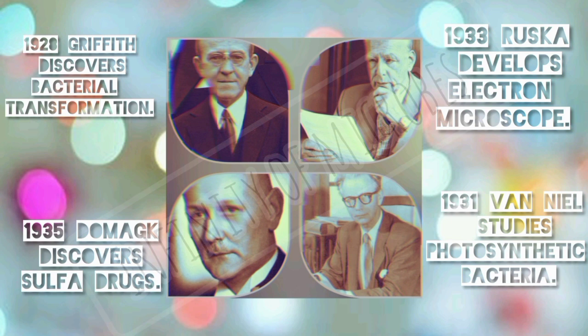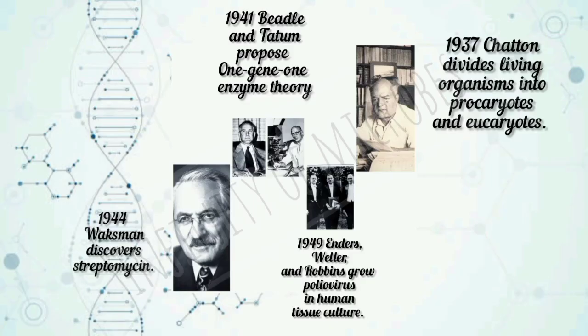In 1931, Van Niel studied photosynthetic bacteria. In 1941, Beadle and Tatum proposed the one gene, one enzyme theory. It suggests a single gene produces a single enzyme. In 1944, Waksman discovered streptomycin. In 1937, Chatton divided living organisms into prokaryotes and eukaryotes. In 1949, Enders, Weller, and Robbins grew poliovirus in human tissue culture.